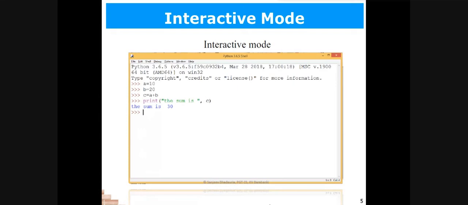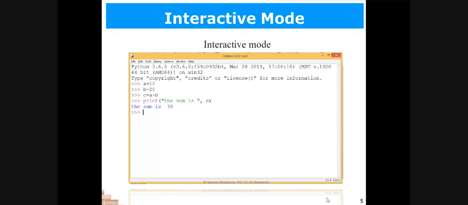And in front of this Python prompt, you can write the commands. Like in command prompt or DOS prompt, we can write the commands. And the same way, you can write the commands in front of these greater than symbols. This is known as Python prompt.